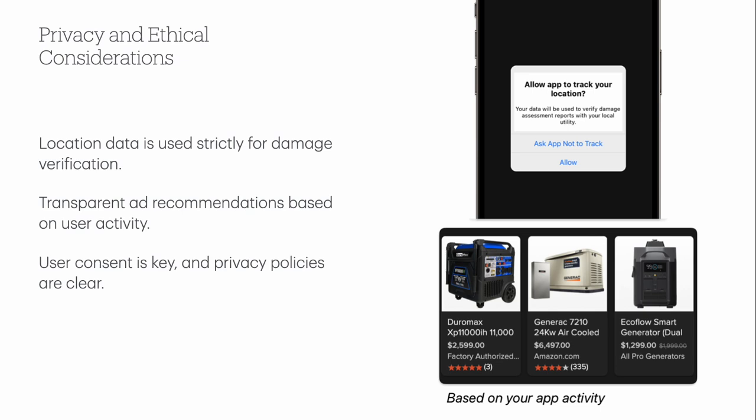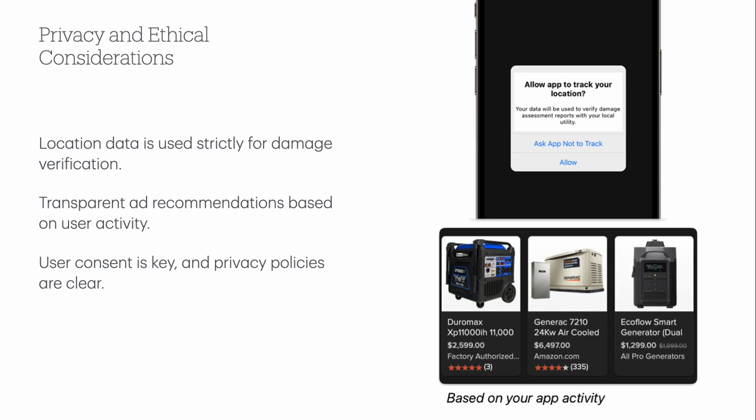Of course, privacy is always a design concern, and especially when we're asking users to share their geotagged location for damage reports. We want users to know that their data is being strictly used for damage verification and power restoration. One of the concerns that I heard from people who are in emergency response management teams is the ability for people to abuse crowdsource apps and send in false information. So therefore, having geotagged information can help reduce the risk that we're receiving fake reports.